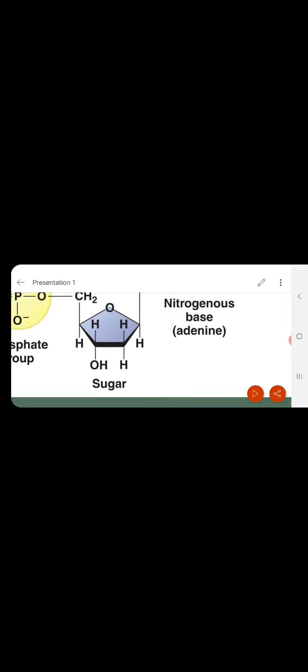The only difference between the nitrogen bases of DNA and RNA is that in place of thymine, uracil is present in RNA, whereas the remaining components are the same. The phosphate group is the same and the other bases are the same.